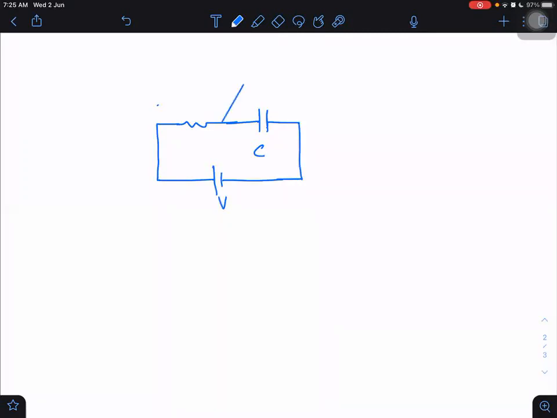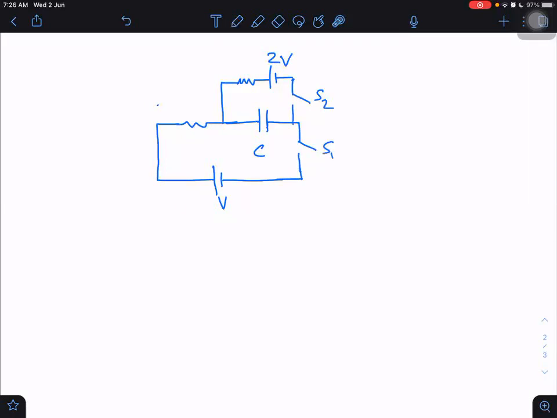I have here another battery, and that battery has a potential difference of 2V, and there is a switch. So this is switch 2. First, I had closed switch 1.